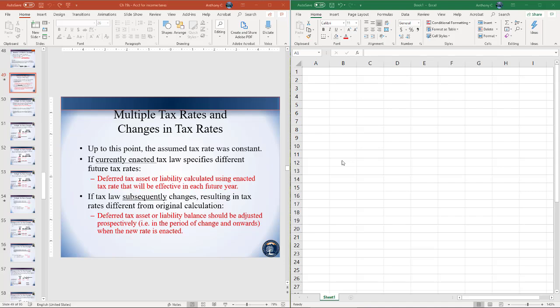Rather, they'll just use that new tax rate in the current period and onwards. So effectively, if a company deals with multiple tax rates or changes in tax rates, all that's going to happen is they'll take the future deductible amounts or future taxable amounts and multiply it by the expected tax rate in each year.